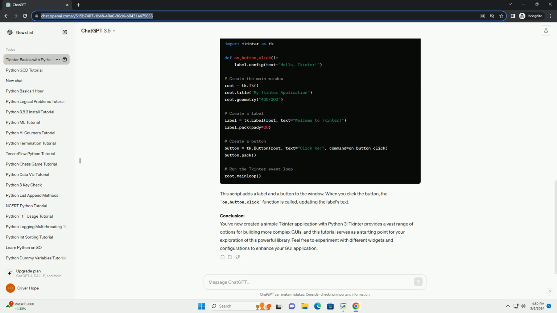Conclusion. You've now created a simple tkinter application with Python 3. Tkinter provides a vast range of options for building more complex GUIs, and this tutorial serves as a starting point for your exploration of this powerful library. Feel free to experiment with different widgets and configurations to enhance your GUI application.